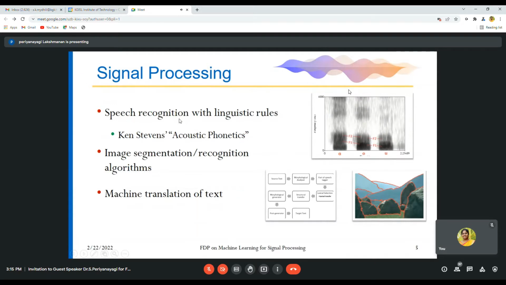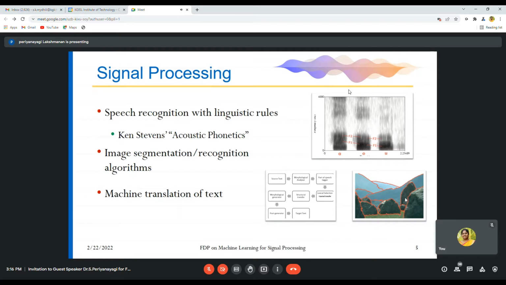So by pronouncing A, E, I, O, U, the spectrum of audio can be visualized using speech recognition technique. Coming to image segmentation and recognition algorithms, if you see this picture, it has a river, sea, sky, and tree, which can be segmented and separated by using image segmentation and recognition algorithms. There are many algorithms used for image recognition and segmentation.